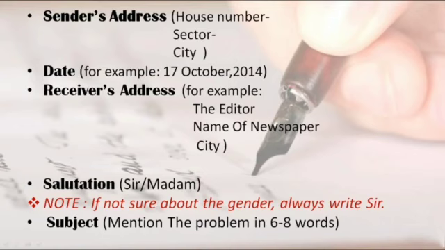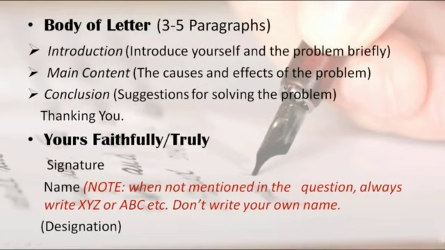And then we will write the body of the letter. The body of the letter will be written mainly in 3 paragraphs, and we can extend it to 3 to 5 paragraphs. In the first paragraph it will remain the introduction. First of all we will introduce ourselves and the problem briefly, and then in the main paragraph, that is the middle paragraph, we will share the causes and the effects of the problem. This middle part of the letter can be in 2 or 3 paragraphs.